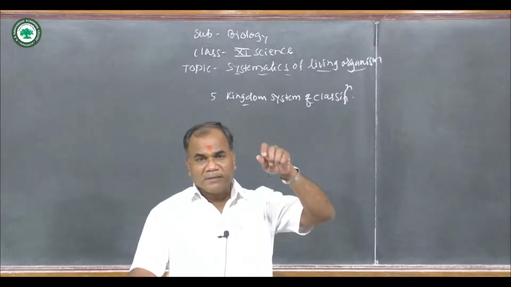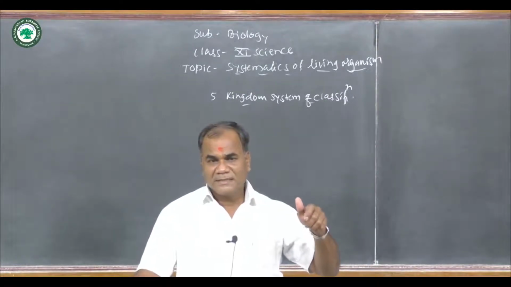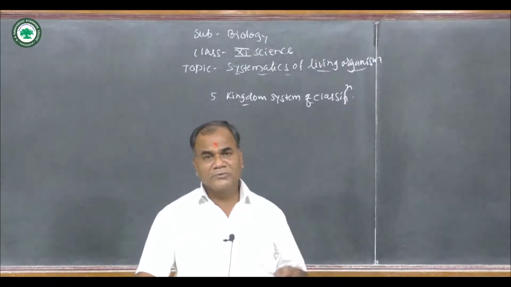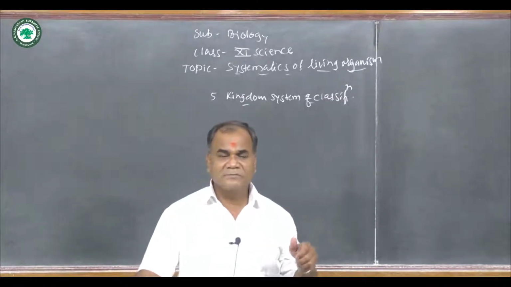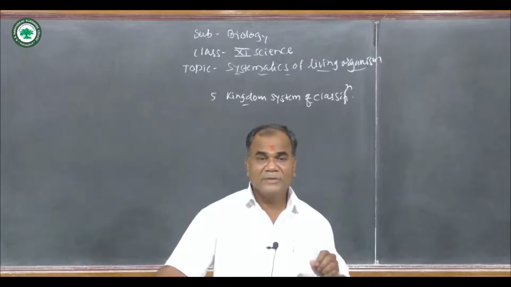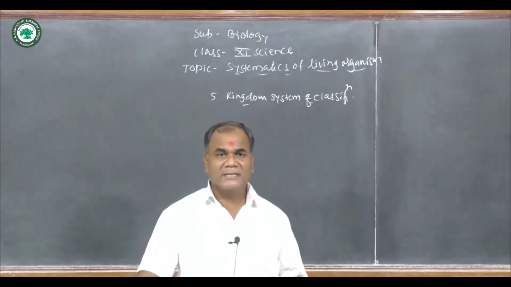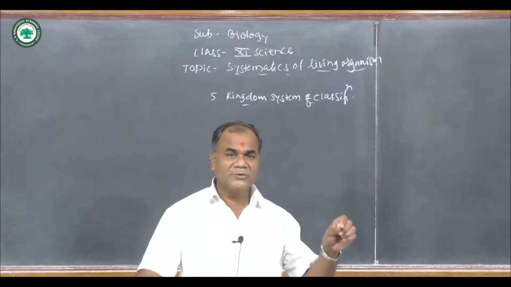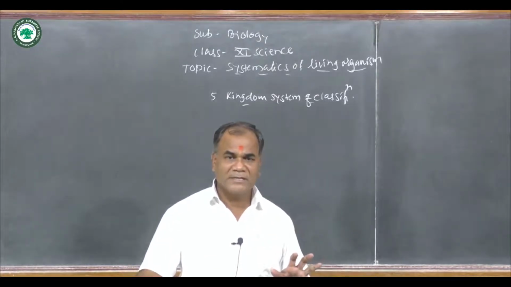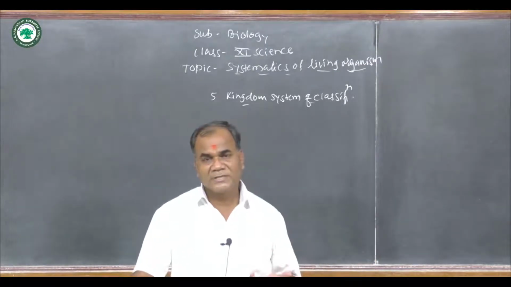So different types of criteria were studied by the scientist R.H. Whittaker, and then he put forth a new advanced system of classification. This is the five kingdom system of classification. In the five kingdom system, R.H. Whittaker classified unicellular to multicellular organisms into five kingdoms. That is why it is known as the five kingdom system.